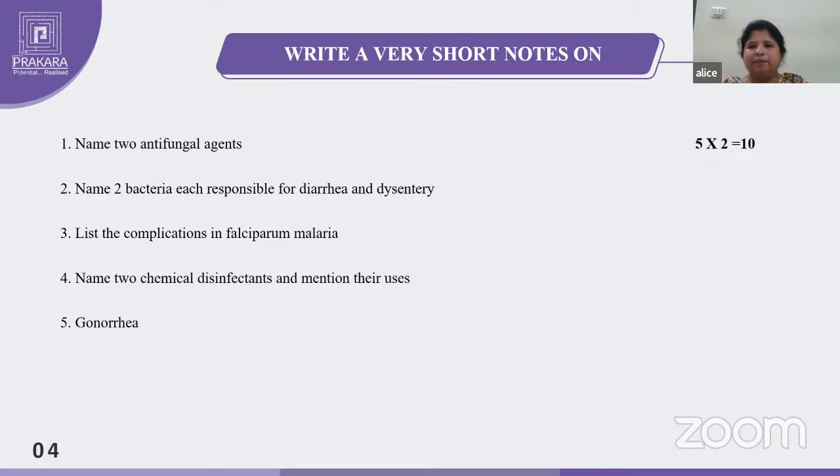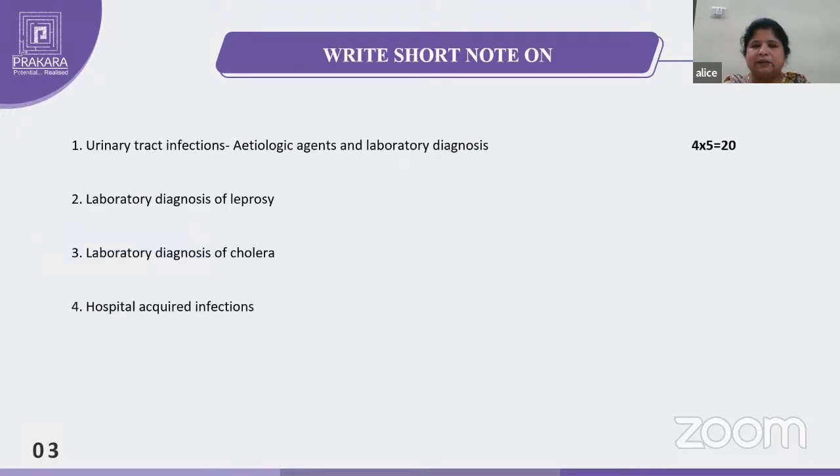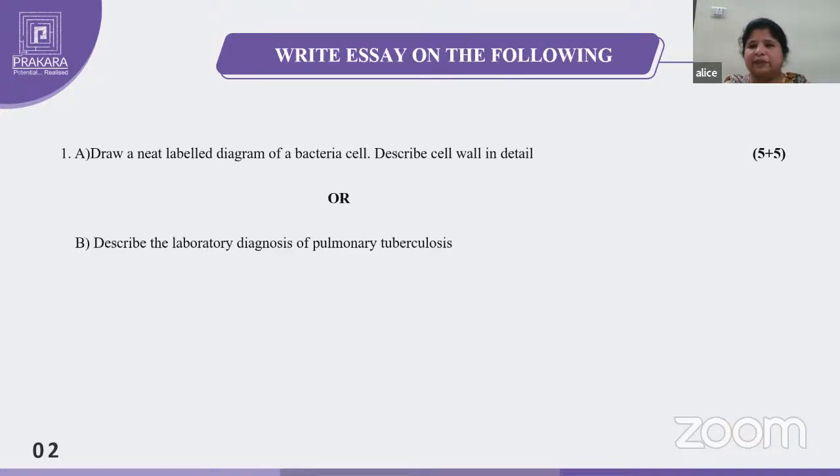Then diagnosis, treatment, and prevention. So if they ask a common question, 2 marker or 4 marker, like gonorrhea, tetanus, tuberculosis, mention about complications, laboratory diagnosis, pathogenesis. If you write that much, it is enough. Okay, I think you understand what points you should write for these questions.